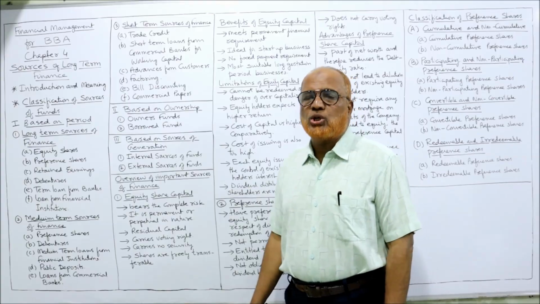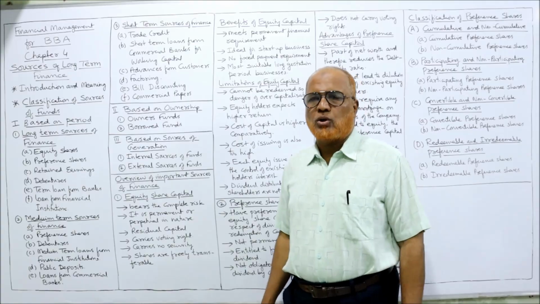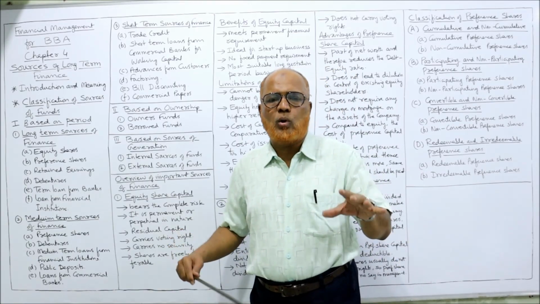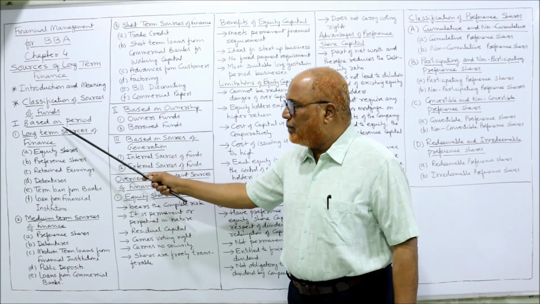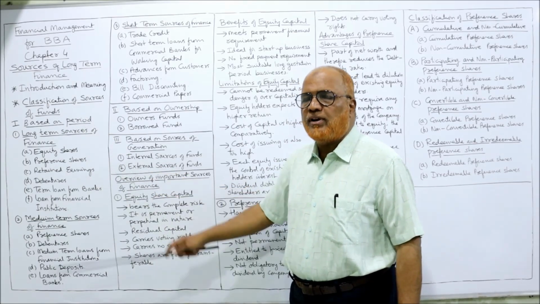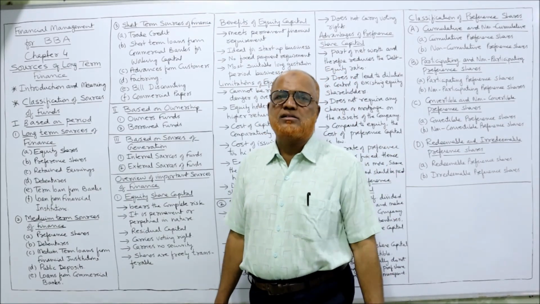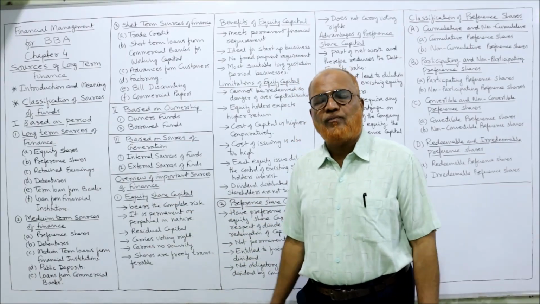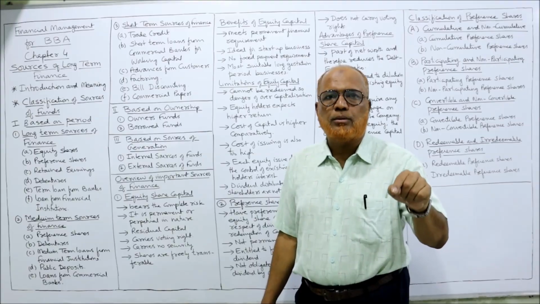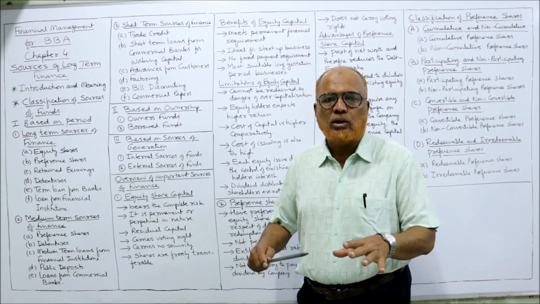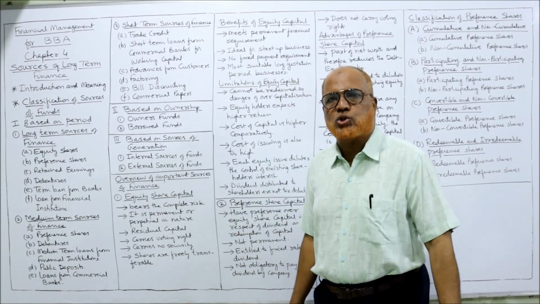First of all, classification of funds. The classification of funds based on period. On different basis we are going to classify the long-term funds. Right? So based on period. First of all, we are deciding on the basis of period. On the basis of period, we divide the funds into long-term source of finance, medium-term source of finance, and short-term source of finance. So broadly on the basis of period, we are classifying into long-term, medium-term and short-term.